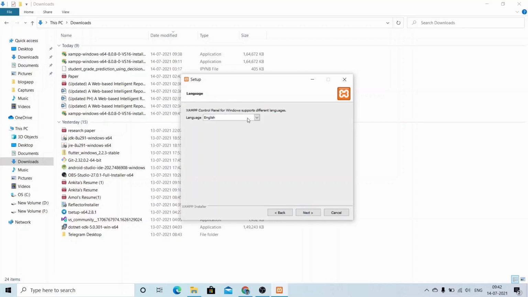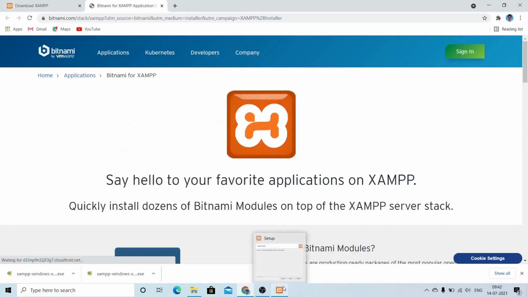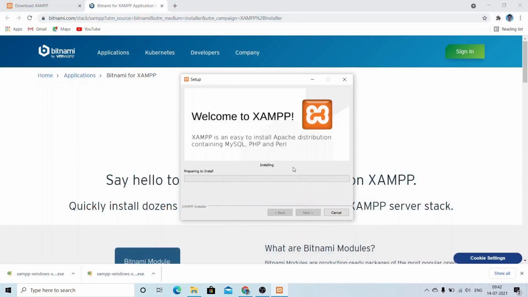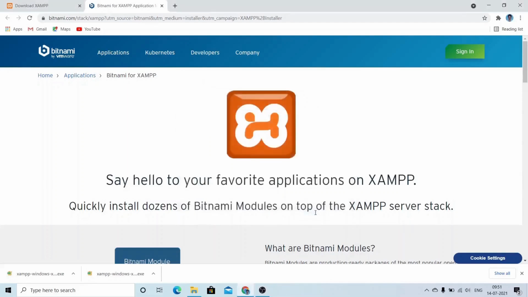Click on next. Select the appropriate language. I will go with English. Click on next. Setup will now install XAMPP. You have to go with next. This will take some time for the installation and unpacking of these files. After the installation is complete, click on the finish button. Then XAMPP will automatically start up.